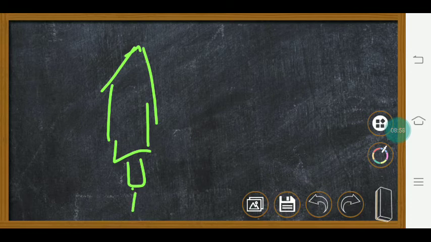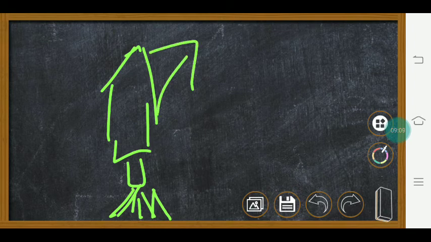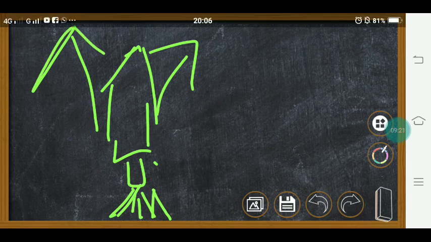There is a small nozzle from which the gases are expelled. When these gases are expelled, they push the rocket upward. That leads to the launching of the rocket. The action is that the gases are expelled, and the reaction is by the gases on the rocket, which makes it fly away in the sky.